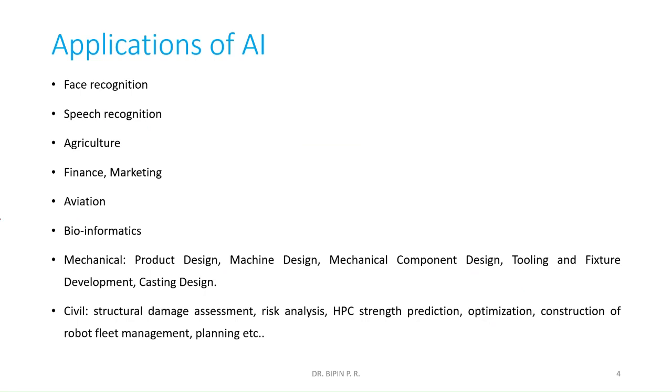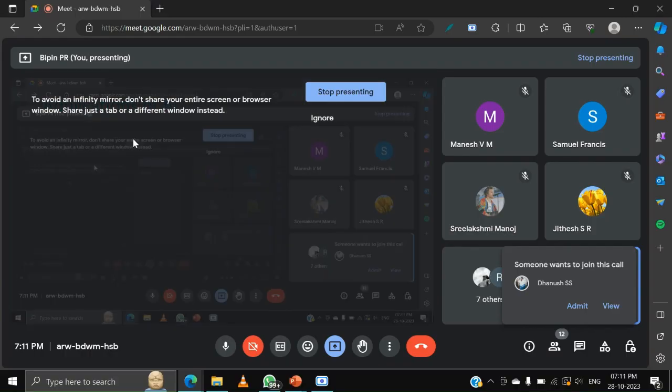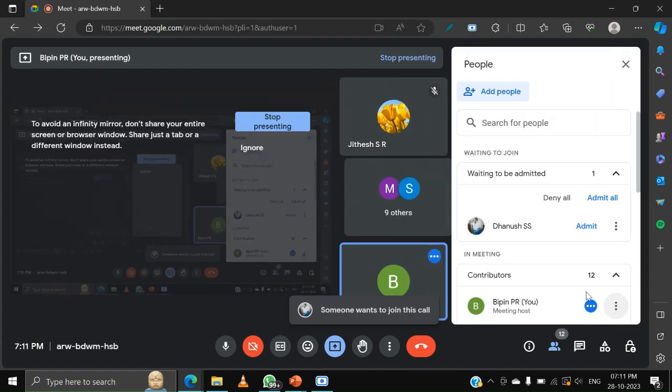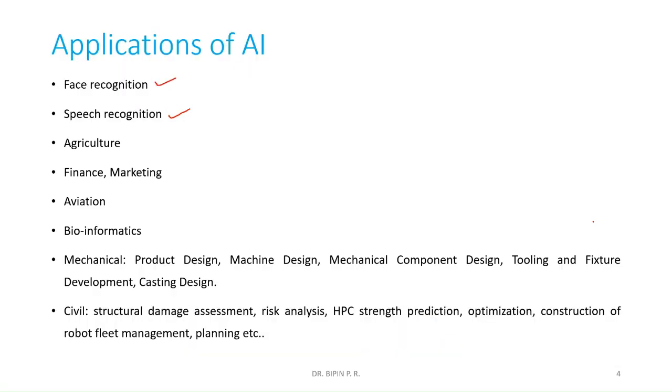Now, some more specific applications: face recognition, speech recognition, the agriculture field, finance, marketing, aviation, bioinformatics, mechanical field, civil engineering field. So wherever we require the use of AI, we can use it there. That means this AI can be applied in almost all the fields. So what is the advantage of implementing this AI in these particular fields?